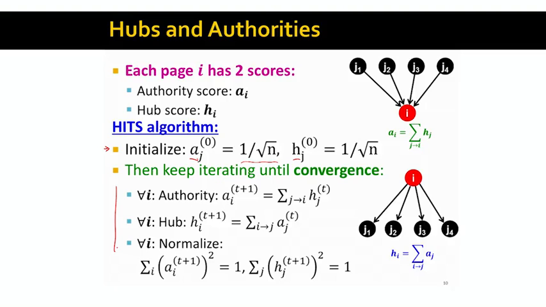And what we are doing is very simple. We are updating the authority scores by summing the hub scores of the nodes that point to them. And then we also update the hub scores by looking at all the authorities this hub node points to and summing their authority scores. And then, of course, because these things can get arbitrarily large, we normalize the authority scores and normalize the hub scores so that their sum of squares equals 1. So here we are assuming that these vectors are unit length, that they have Euclidean length of 1, which means the squares of their coordinates have to sum to 1. And we keep repeating this in a similar way to what we did with the power iteration.